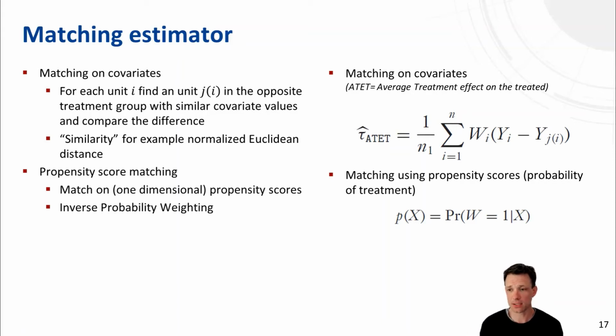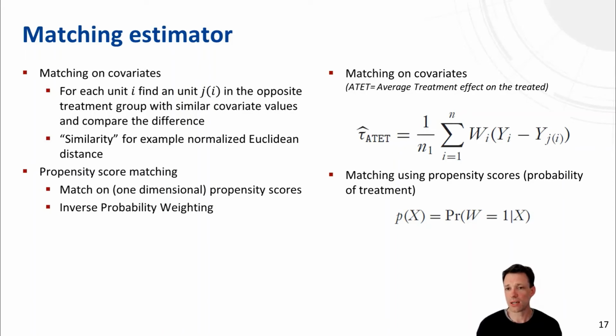One difficulty in that case is to define similarity. So how do you define if an observation is similar to another observation? One straightforward way is simply to calculate normalized Euclidean distances in the covariates, in the sickness patterns, in the biophysical characteristics, and use that as a similarity measure. The problem is if you have very many covariates, then you quickly run into problems when you do this matching on normalized Euclidean distance. One alternative, which is very prominently used in that context, is to match on the propensity scores, which basically achieve the same thing.